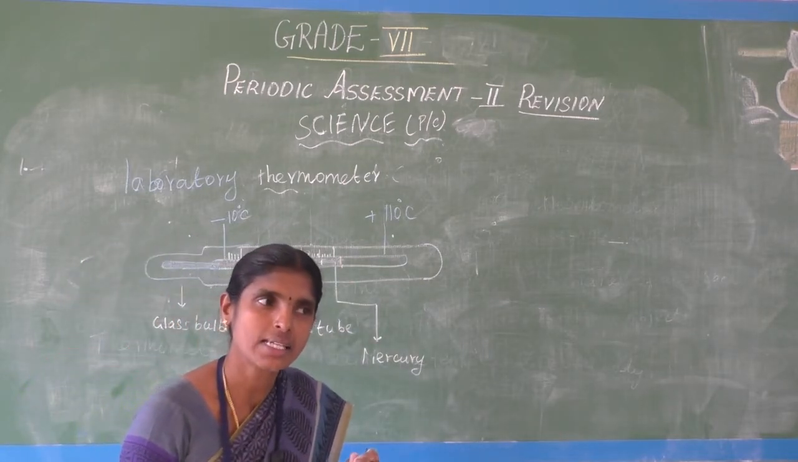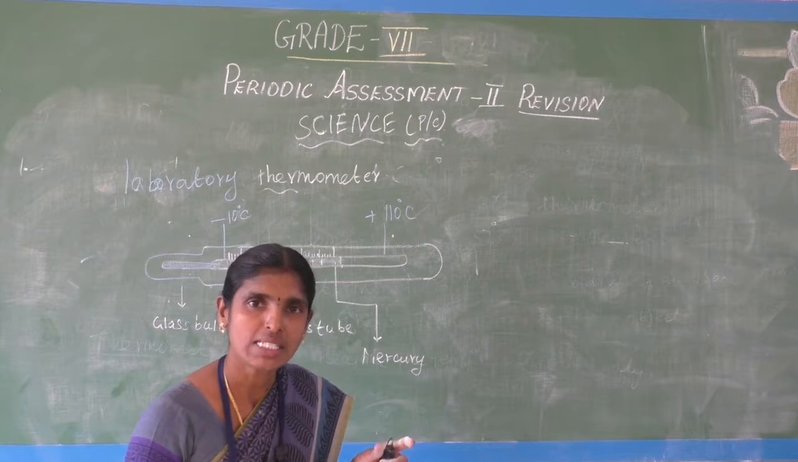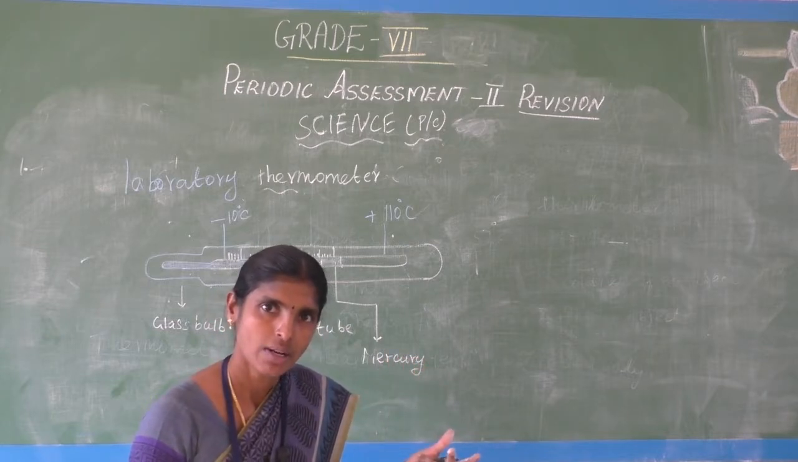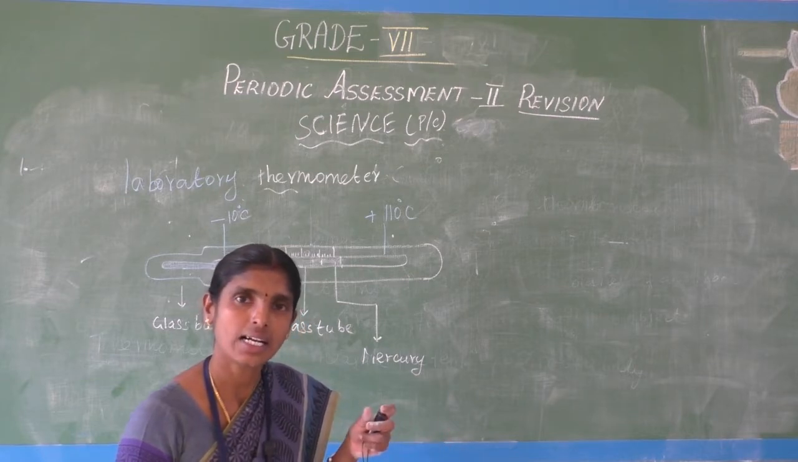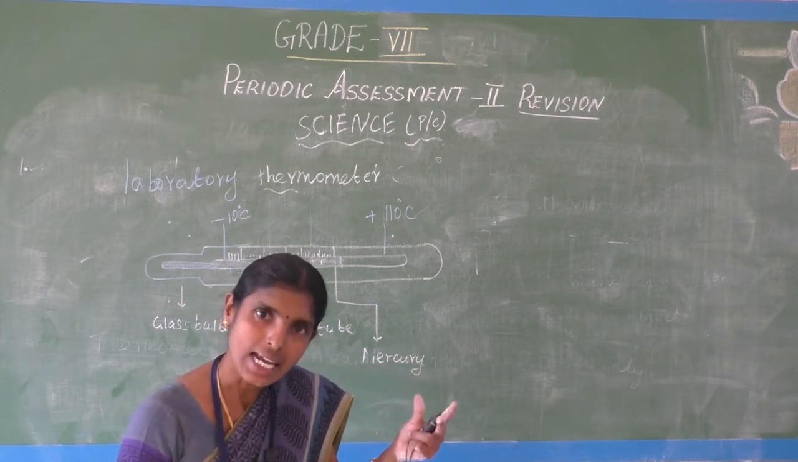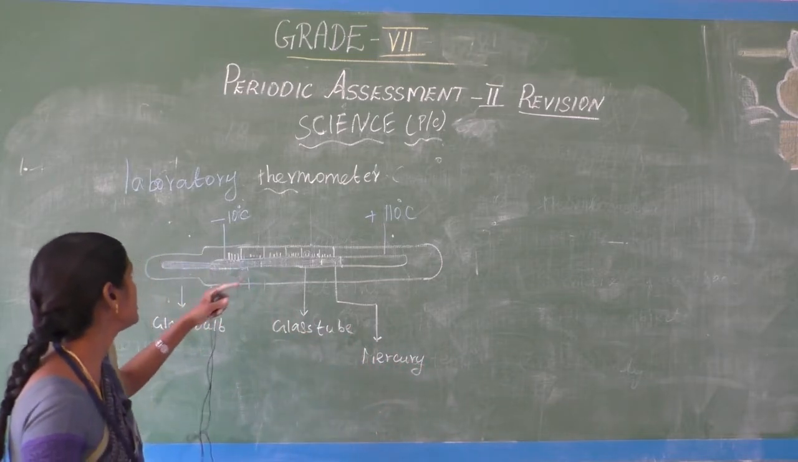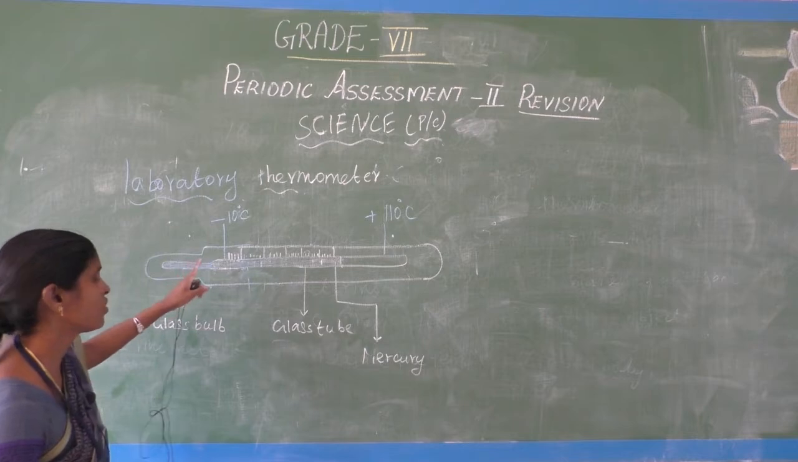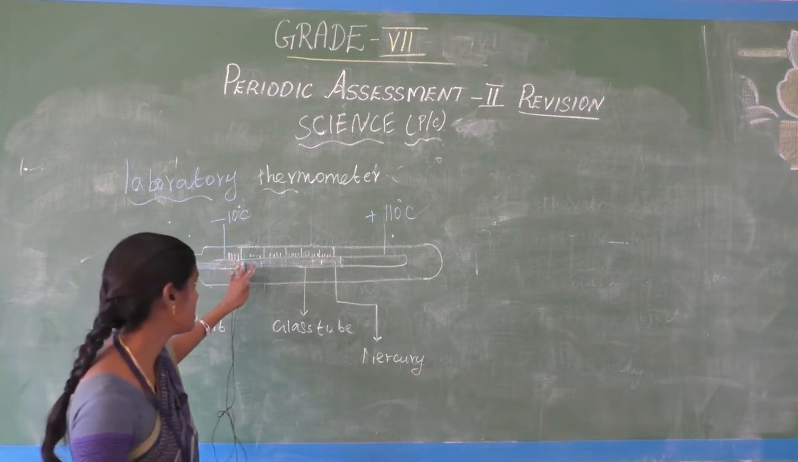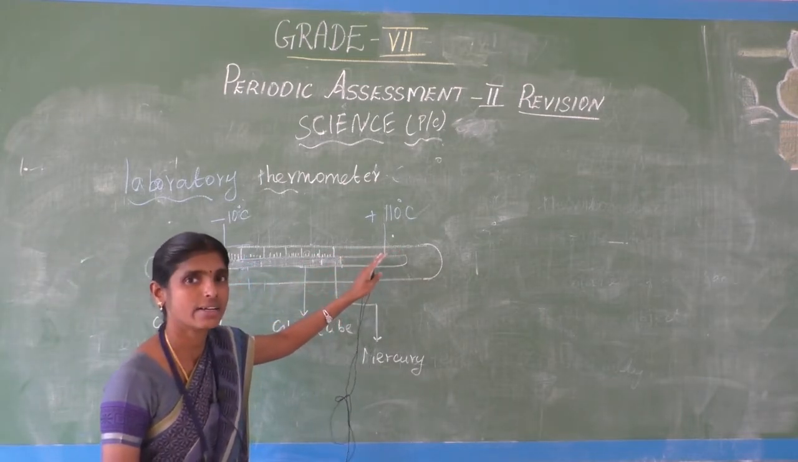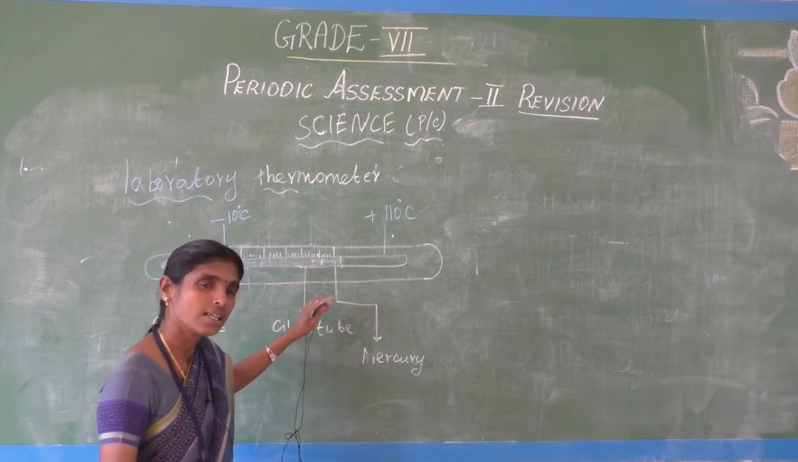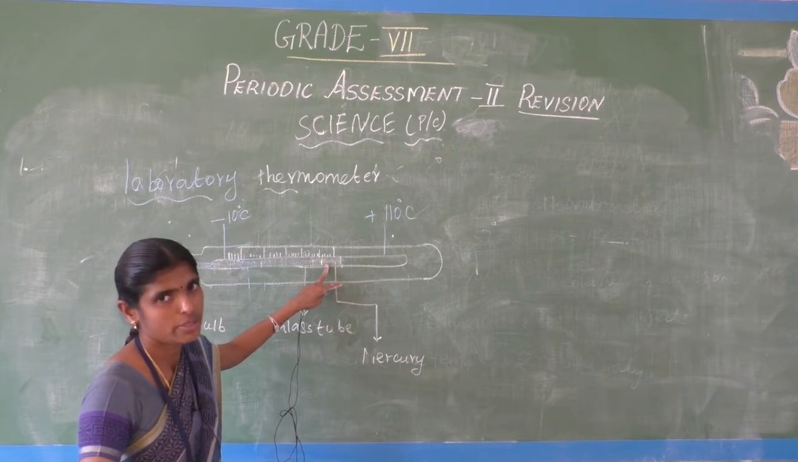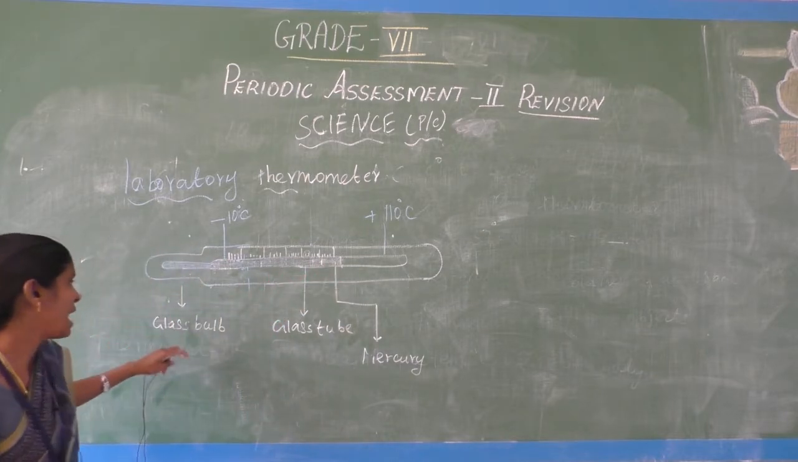Suppose we want to measure boiling water, or any laboratory object, or ice, then at that time we use the laboratory thermometer. What is the temperature range of a laboratory thermometer? Minus 10 degree Celsius to plus 110 degree Celsius. In this thermometer also we use mercury liquid and a glass bulb.